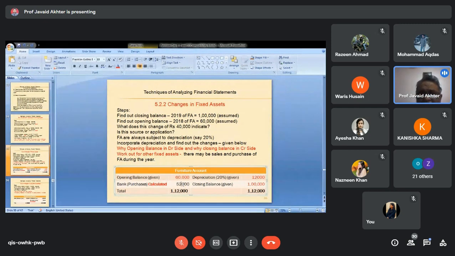Assume certain figures and accordingly the calculations can be made. In the absence of it, you can simply take the difference between these two figures.